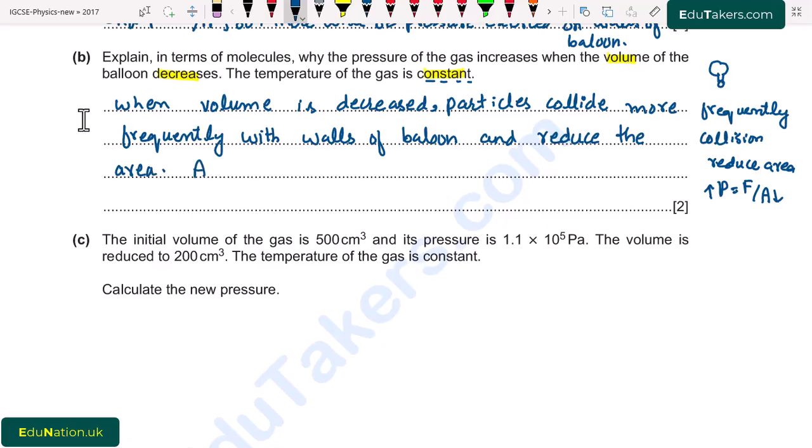So as we know that pressure is equal to force over area, the reduced area causes the pressure to increase.